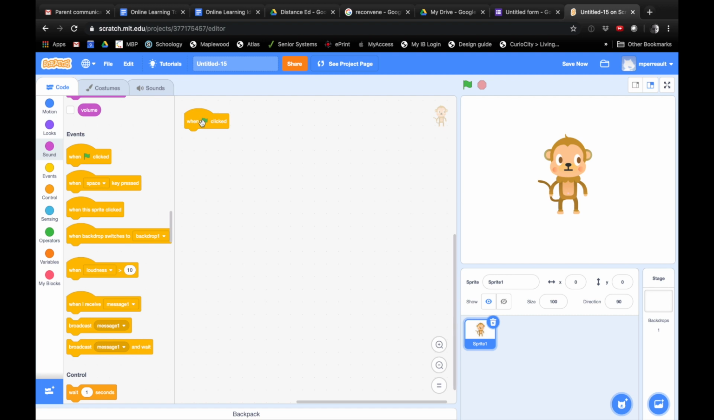All right. So when that is clicked, we're going to have our monkey follow us around. It's going to follow our mouse around. So that's how we're going to get our monkey to move. There's a couple of things.